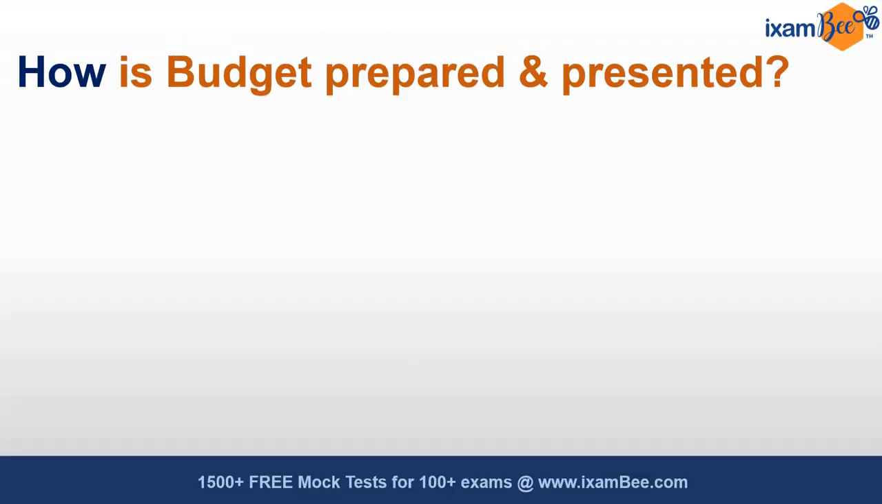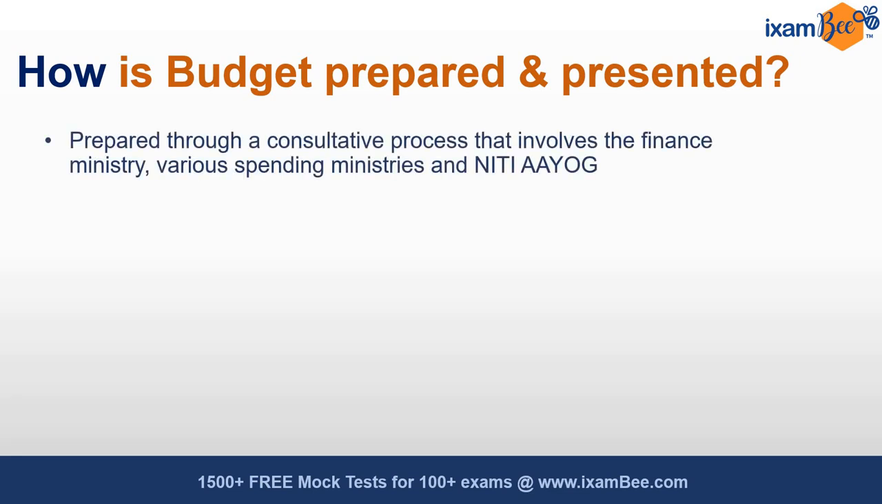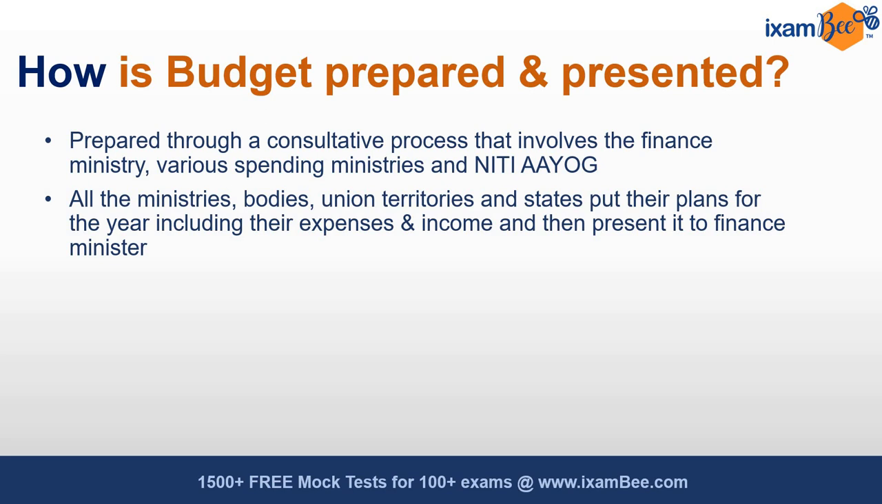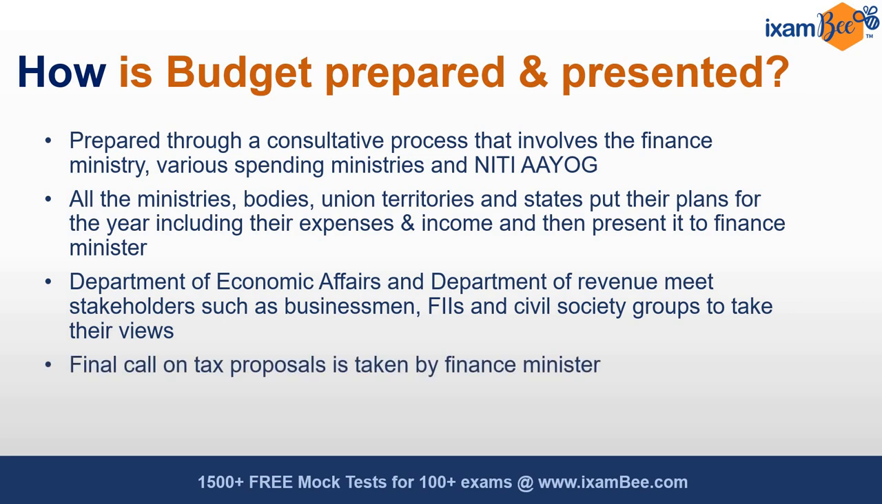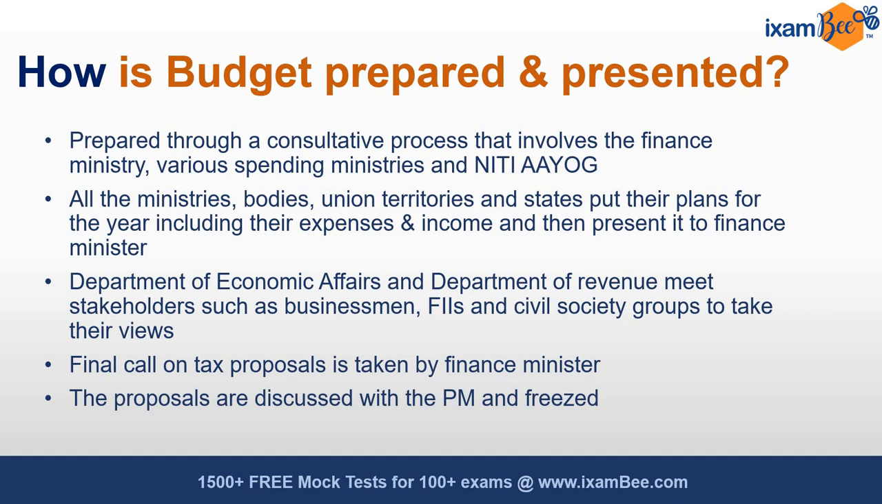How is the budget prepared and presented? So it's prepared through a consultative process that involves the Finance Ministry, various spending ministries, and Niti Aayog. All ministries, bodies, union territories, and states put their plans for the year, including their expenses, income, and then present it to the Finance Minister. The Department of Economic Affairs and the Department of Revenue meet with the stakeholders such as businessmen, FIIs, and civil society groups to take their views. Then final call on the tax proposals is taken by the Finance Minister, and these proposals are discussed with the Prime Minister and then freezed.